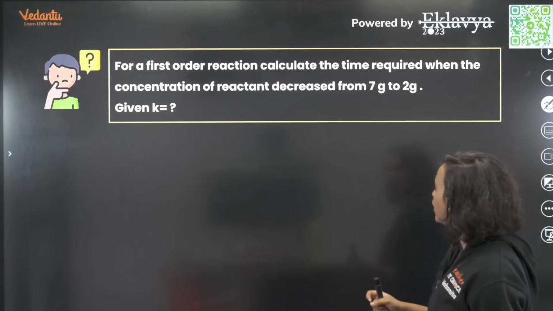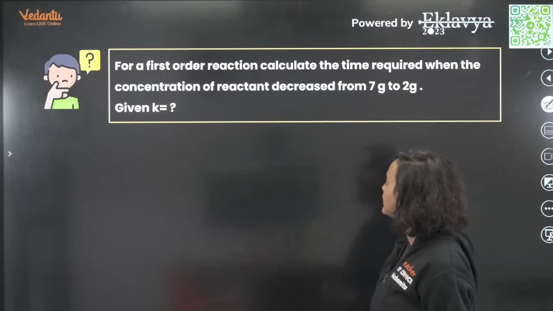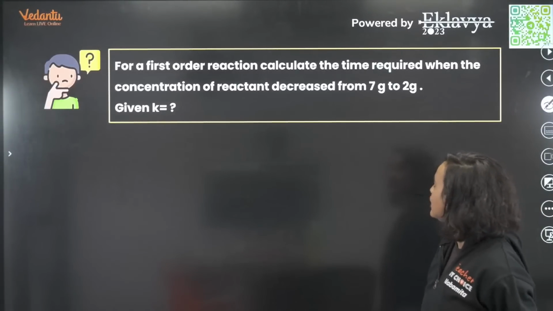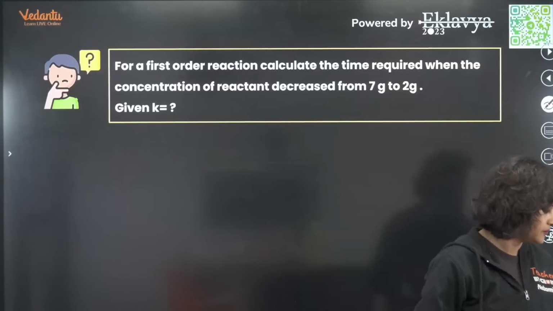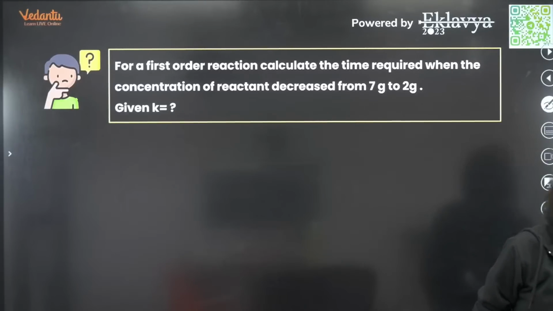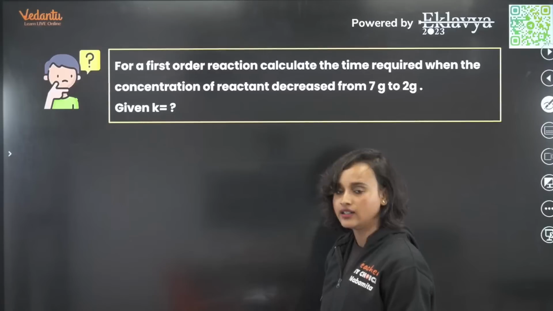Now, for a first order reaction, calculate the time required when the concentration of reactant decreased from 7 gram to 2 gram. What was the value of K? This is also very easy, guys. Okay, this is also very easy, right?